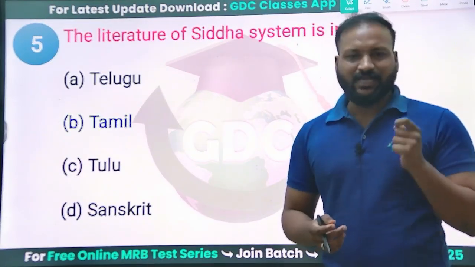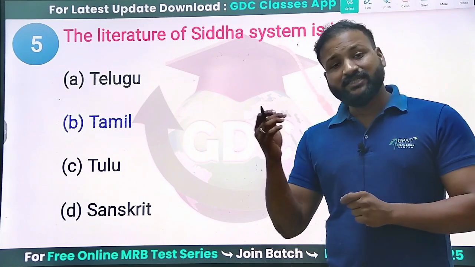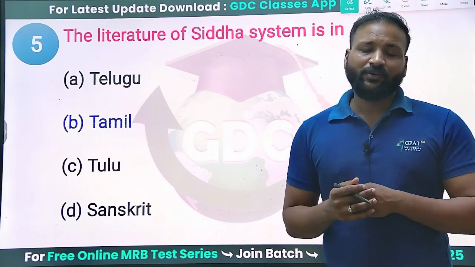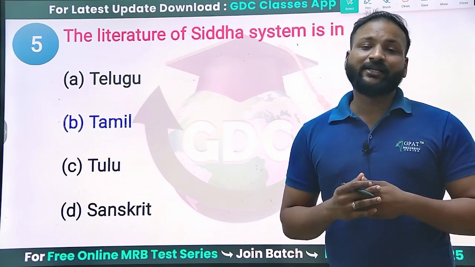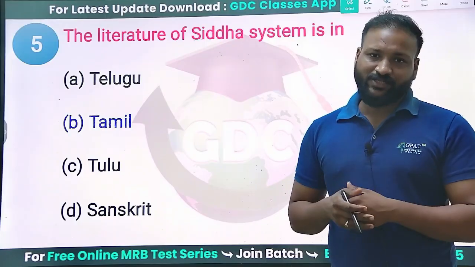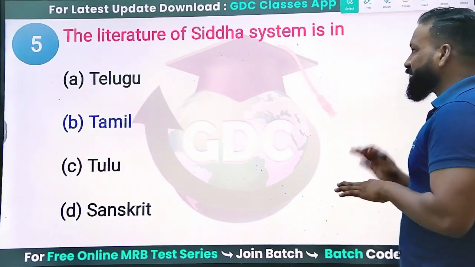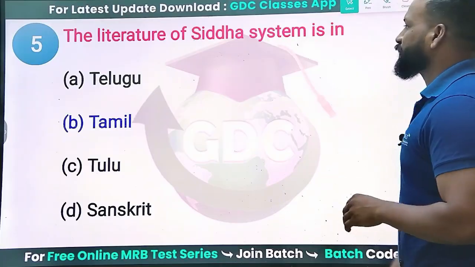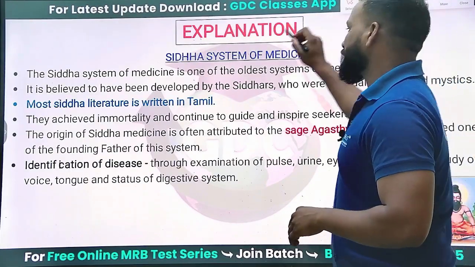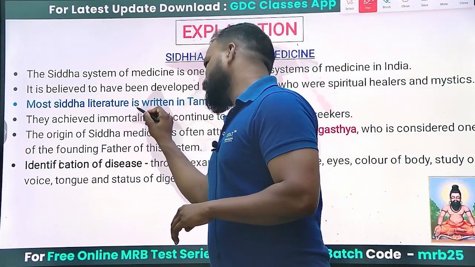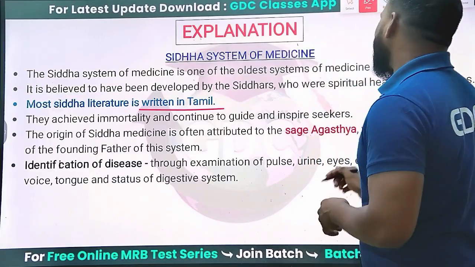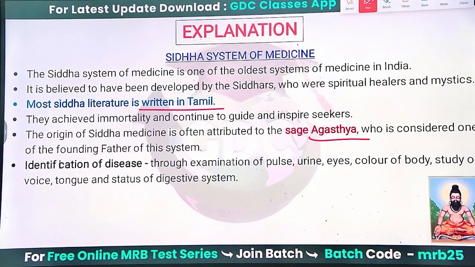Ayurveda is written in Sanskrit, and Siddha is written in Tamil. Unani is written in Arabic and Persian. So all systems have been written in different languages. The Siddha system of medicine is mostly written in Tamil, and Agastya is known to be the father of this medicine.